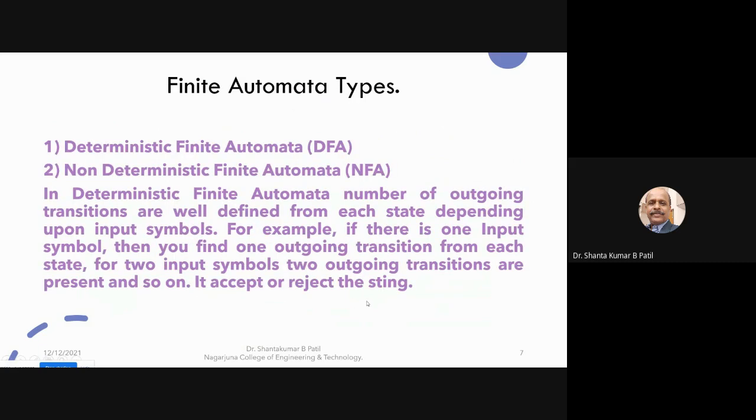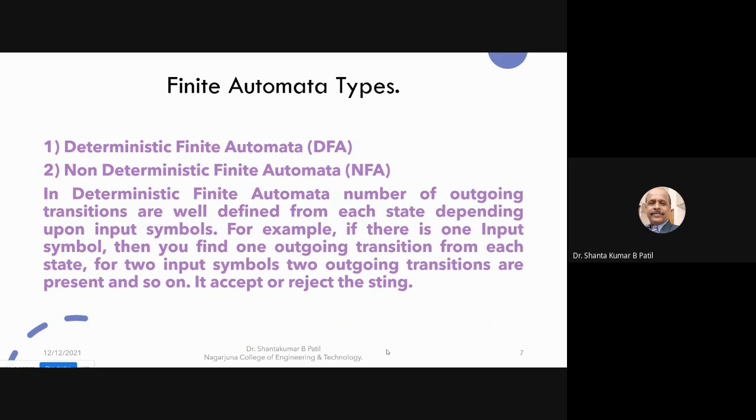Finite automata are of two types. One is deterministic finite automata, and the second one is non-deterministic finite automata. We'll discuss one by one. In deterministic finite automata, the number of outgoing transitions is well defined from each state depending upon the input symbol. For example, if there is one input symbol, then you find one outgoing transition from each state.